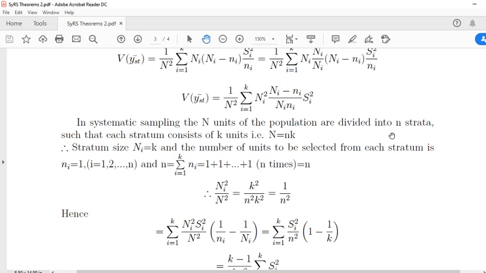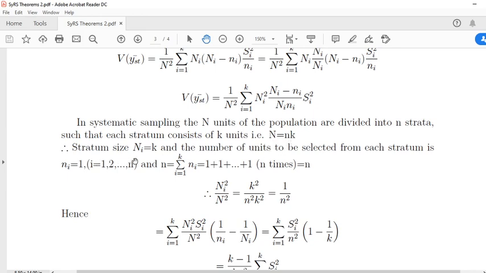There are n units in each systematic sample, so we assume that each sample drawn from systematic sampling is a stratum. There are n strata, such that each stratum consists of k units, that is, capital N is equal to small n into k.